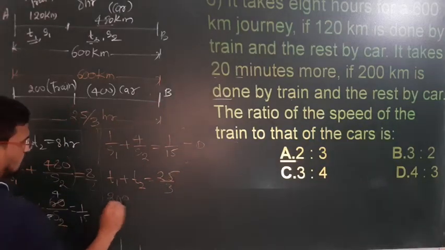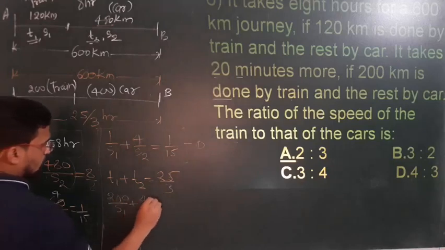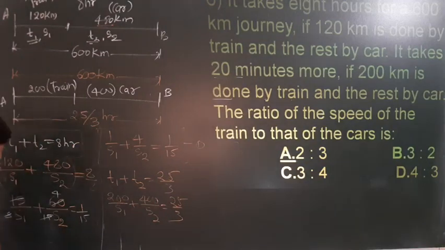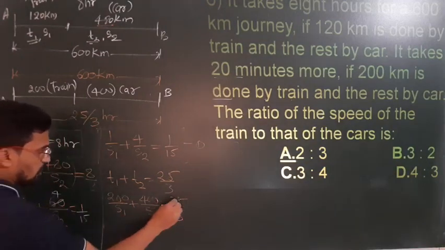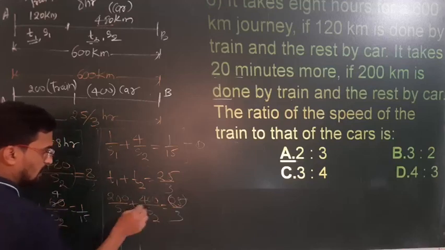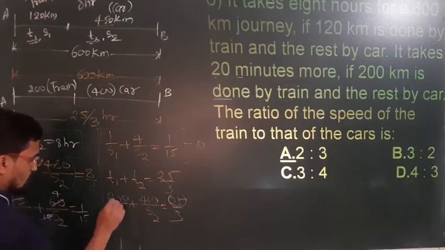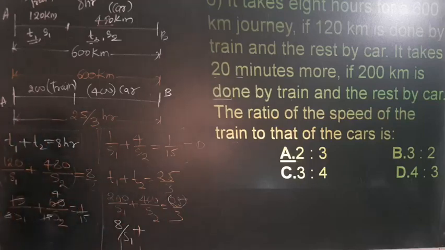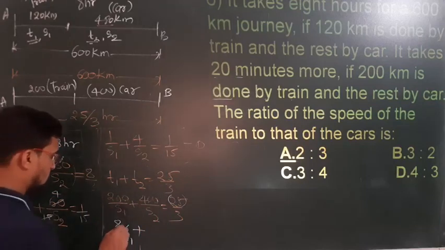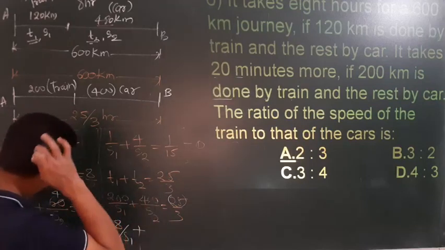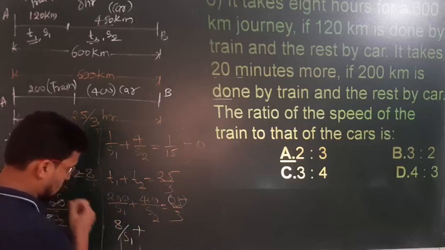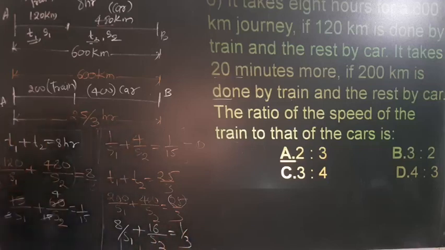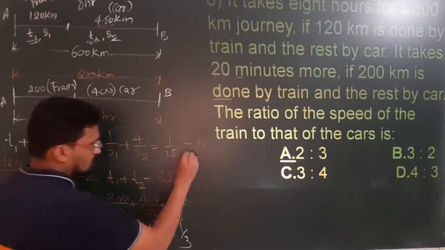Similarly, it becomes 200 divided by S1 plus 400 divided by S2 is equal to 25/3, correct? Just divide this whole equation by 25, because 25 is common. If you divide this, it becomes 8 divided by S1 plus 16 divided by S2 is equal to 1 upon 3. Okay, you have to just simplify, nothing else.